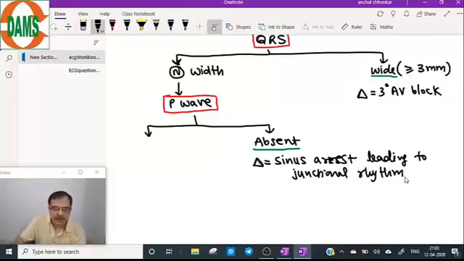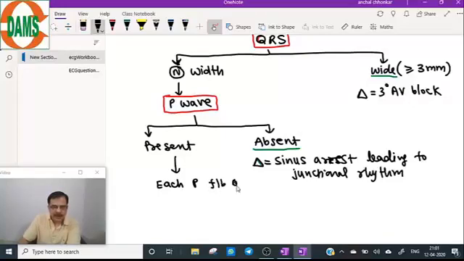Now, come to P wave present. Last step, only 3 steps. So, in the last step, you assess whether each P is followed by QRS.